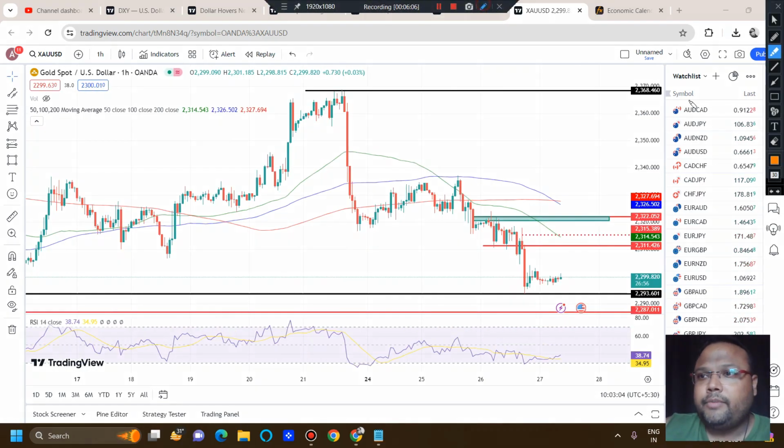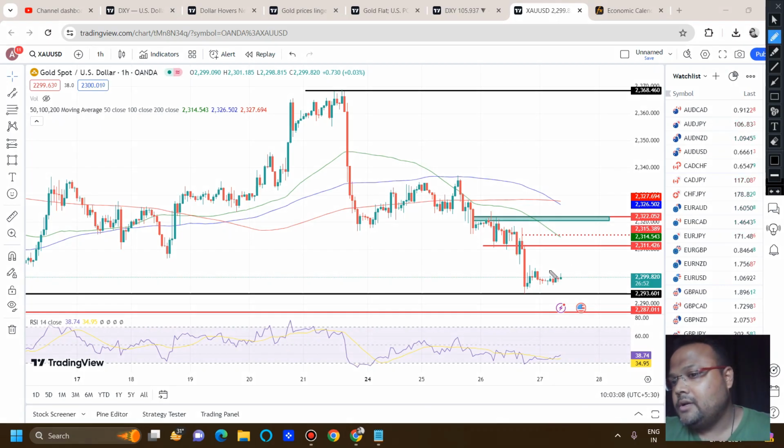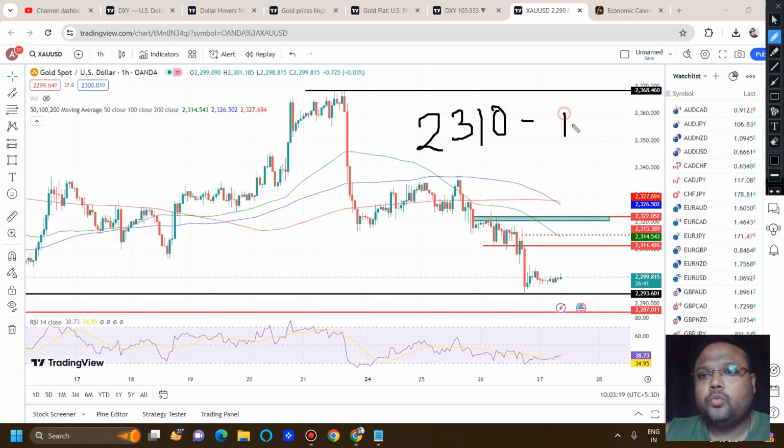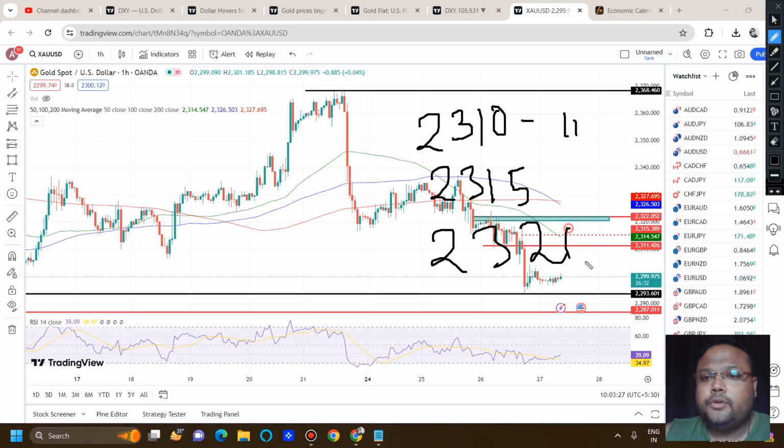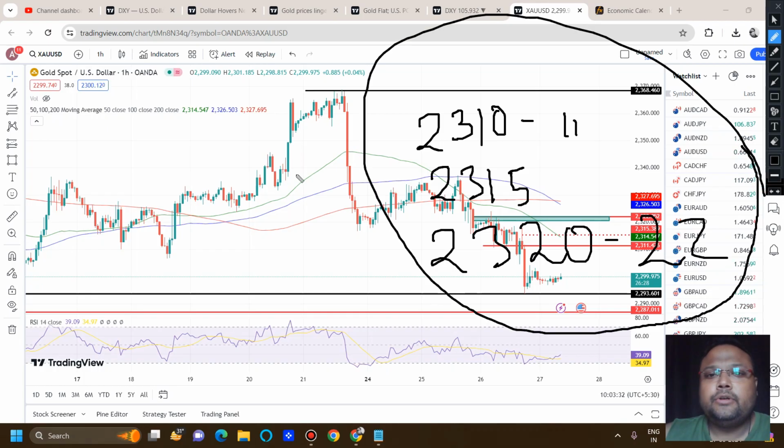Again I'm repeating, right now the market is not trending, it is trading around 2300. So during the day, if you see the market going up, then we have three selling opportunities. The first selling opportunity is around 2310, 2311. The second selling opportunity is around 2315, and the third selling opportunity is around 2320 to 2322. These are the three selling opportunities on the chart of gold before the US session.